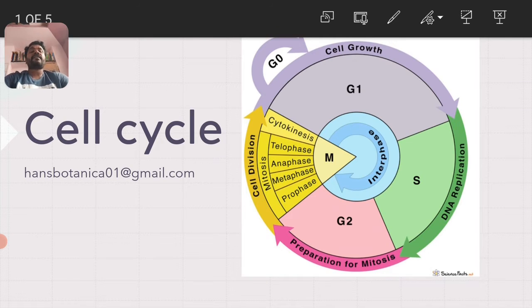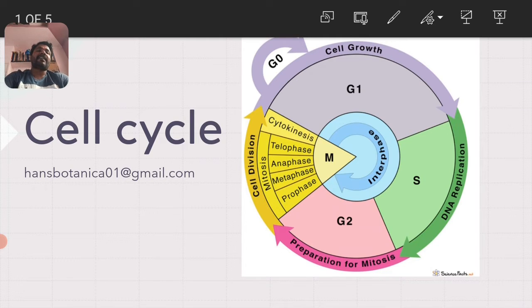Today we are going to discuss the third chapter. In that we are supposed to study the cell cycle, that is the regulation of the cell cycle, mitosis, the significance of mitosis, meiosis, and the significance of meiosis, and differences between mitosis and meiosis. Let us study what is cell cycle.